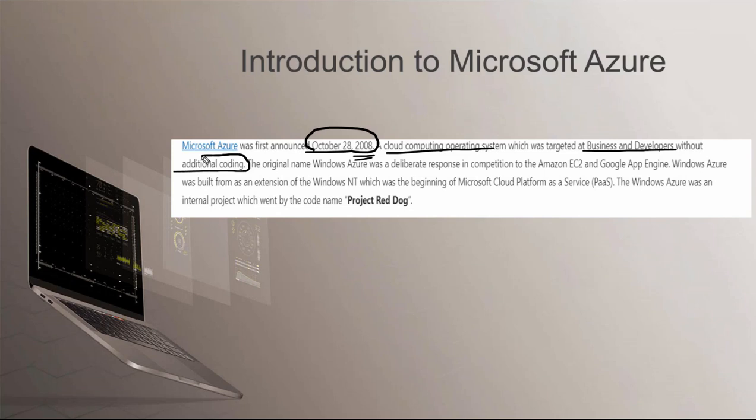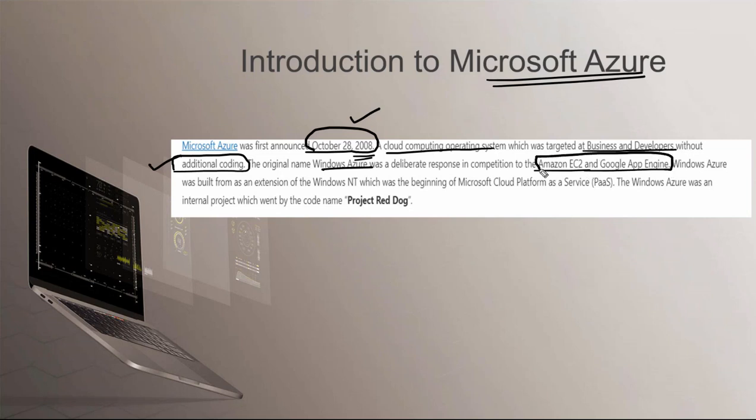This is a very important point when you are learning Microsoft Azure or any cloud provider. On 28 October 2008, we got this computing platform, Microsoft Azure, and it was developed in such a manner that there is no additional coding. Even if you come from a non-coder background, you will be able to adopt it. The original name was Windows Azure, a deliberate response in competition to Amazon EC2 and Google App Engine.